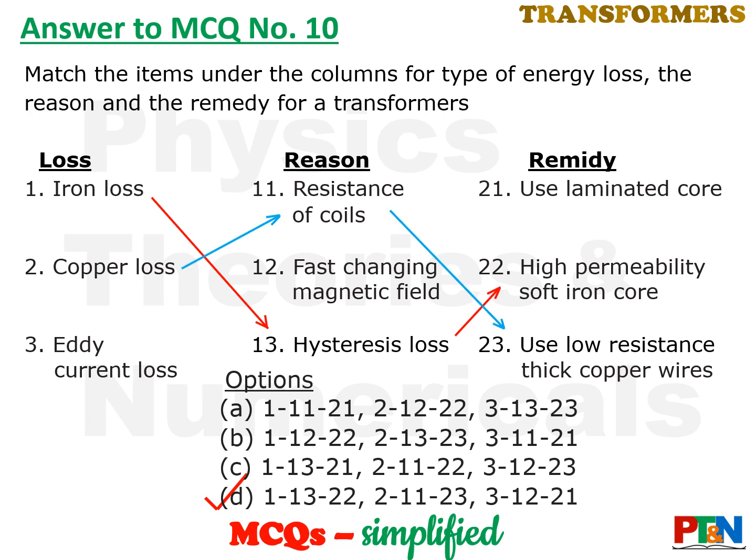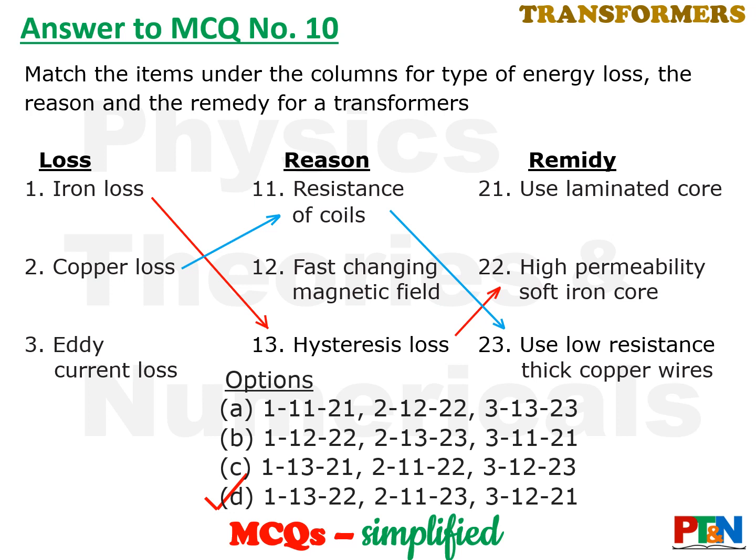Next one, copper loss. It is because of the resistance of the coil, that is the primary coil and secondary coil, that gives you the copper loss. That is basically I square R loss. For that, what you need to do? You need to reduce the resistance. So you use low resistance thick copper wire.